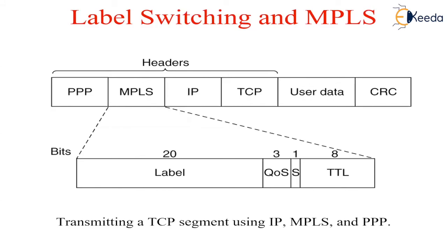If the time to live field hits 0, the packet is discarded. This feature prevents infinite looping in the case of routing instability. When an MPLS enhanced packet arrives at an MPLS capable router, the label is used as an index into a table to determine the outgoing line to use and the new label to use.